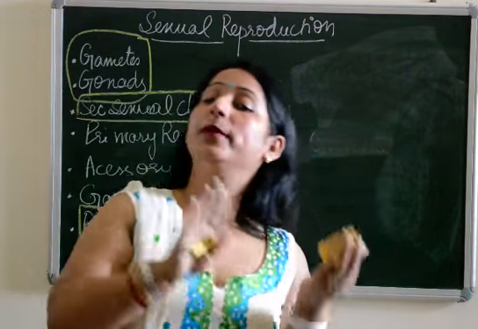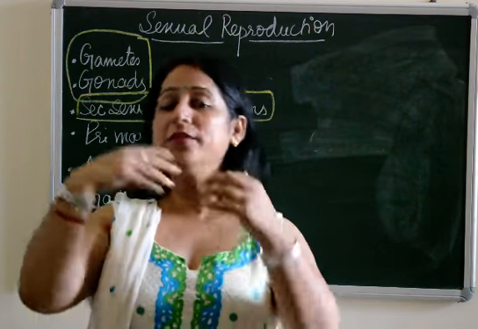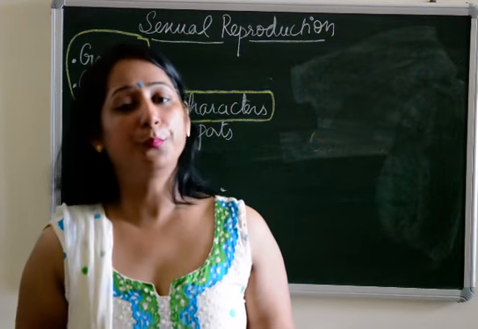So this is how puberty and secondary sexual characters are interrelated. Okay, because appearance of secondary sexual characters will demarcate that the child has attained puberty.